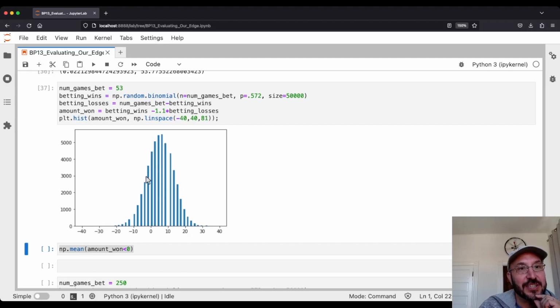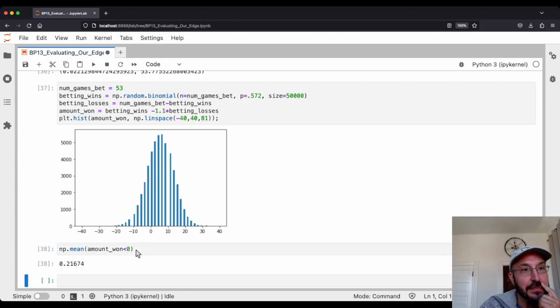But there's still a pretty good chance that we'll lose. If you look at the probability that we would actually lose money, 21% of the time we'll actually lose money. And this is, again, assuming that we're right. We really do have an edge. We are right 57% of the time, but even if you're right 57% of the time, you could get unlucky. And how unlucky would you have to be to lose money over 53 games? Not that unlucky. I mean, 21% of the time means it happens. That's more likely than rolling a six on a six-sided die, right?